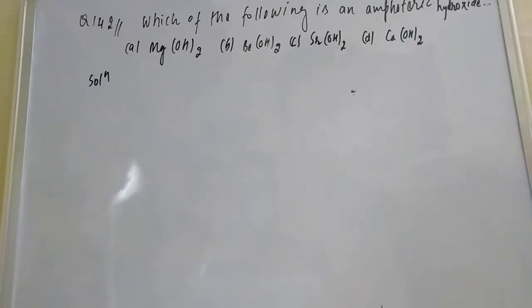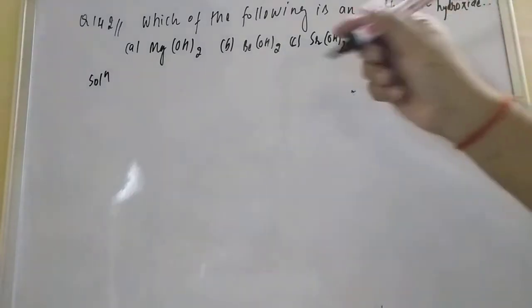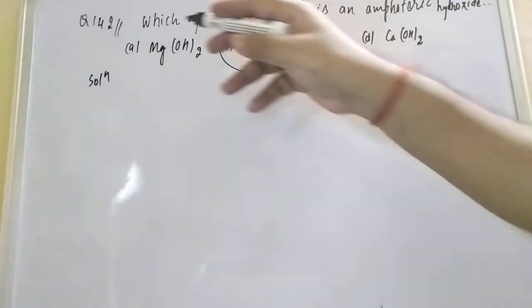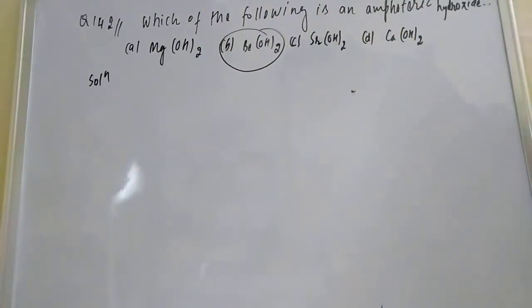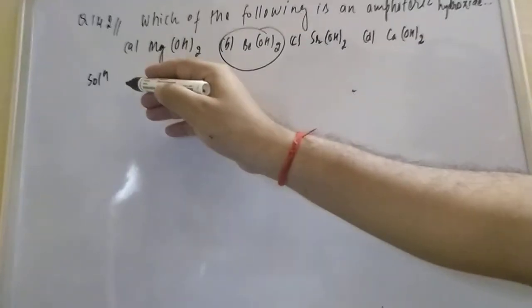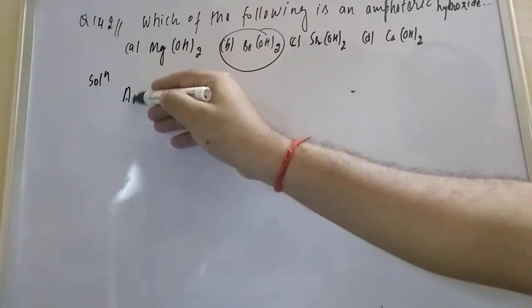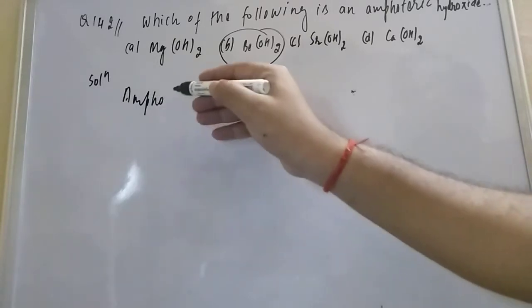Problem number 142. Which of the following is an amphoteric hydroxide? That is a simple problem from group number 2. It is already mentioned that beryllium hydroxide is amphoteric in nature, but we have to give the reason. The reason is given in the book also, what is an amphoteric hydroxide. Let us go into the detail.